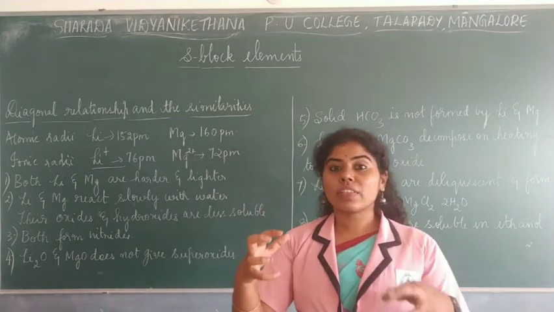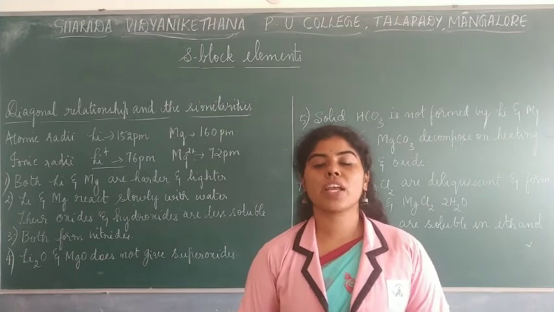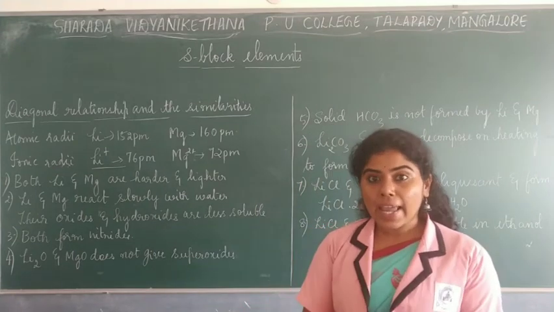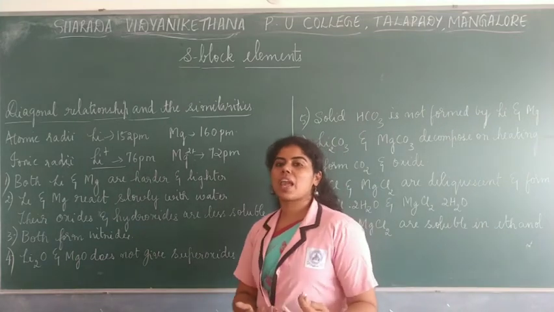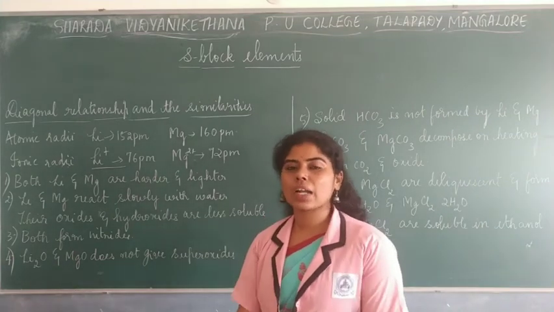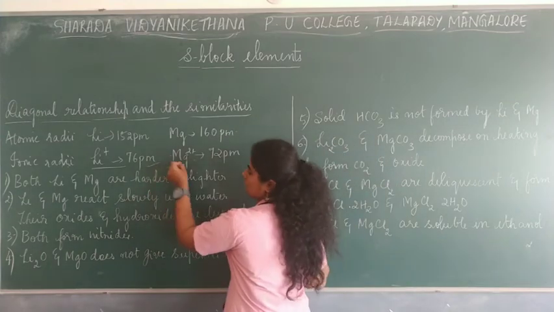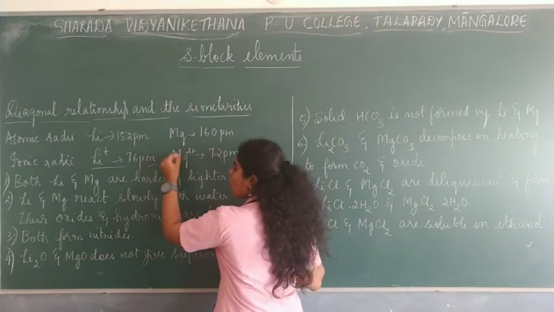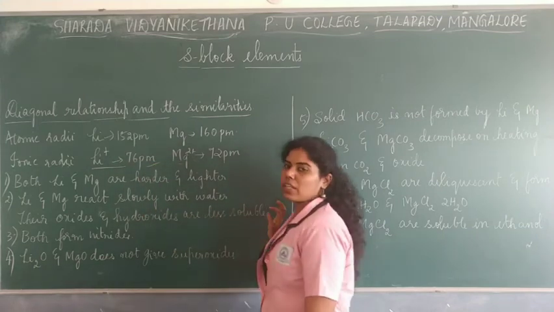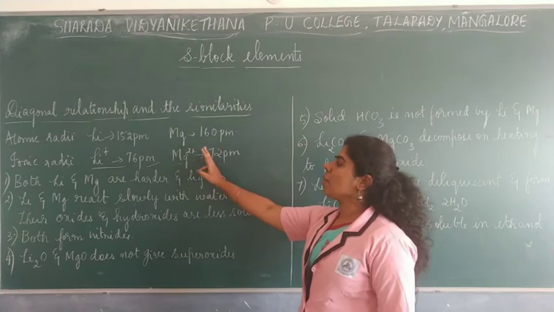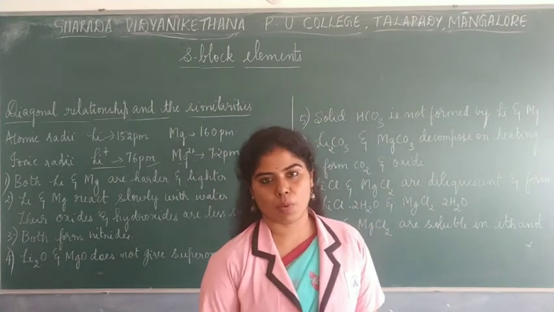So because of their similar sizes, you know that size is one of the major properties in order to exhibit some similar properties too. The way they behave or the way they react with other elements will be almost similar if their sizes are similar in nature. So because of the similarity in sizes between them, the lithium as well as magnesium element, they both exhibit similar properties.